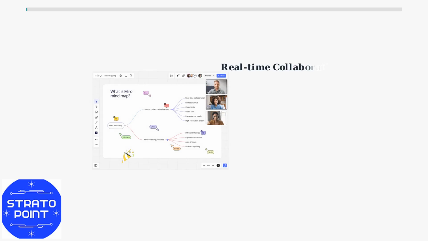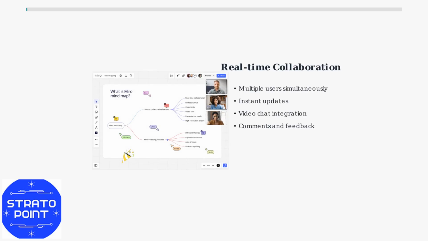Agile workflow templates support iterative development processes. Teams can organize tasks into now, next, and later columns, making sprint planning and backlog management more efficient. Beyond templates, Miro excels at real-time collaboration. Multiple team members can work simultaneously on the same board, with changes appearing instantly for everyone.